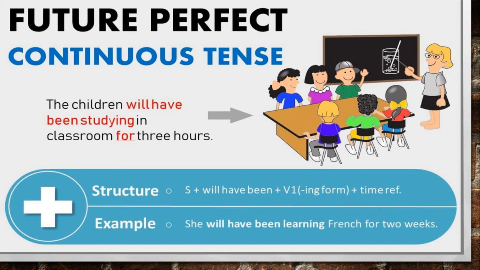First we place the subject, the children. Then we place will have been, then the first form of the verb study. When we add ing, it became studying in classroom. Then the time reference, for 3 hours. So the sentence became, the children will have been studying in classroom for 3 hours.